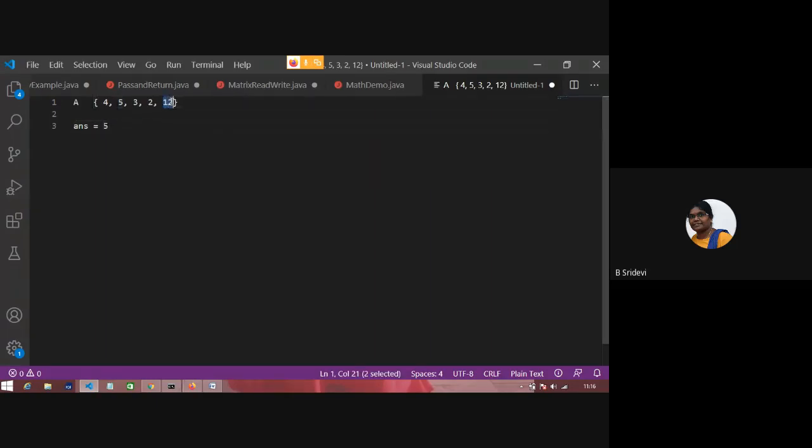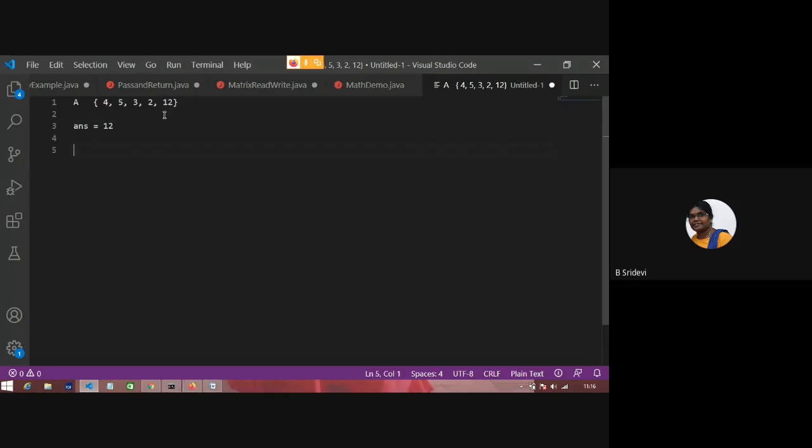I'll go to the next element, 12. I'll compare 5 and 12. Which is the maximum? 12 is the maximum. So the answer until now is wrong. Now we set this as the answer. This process will keep on moving until we reach the last element.